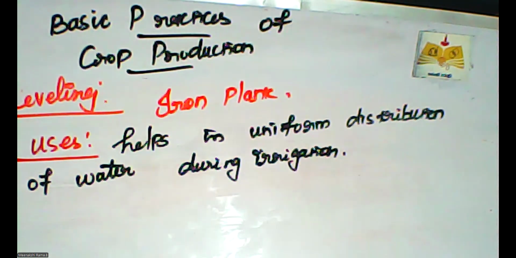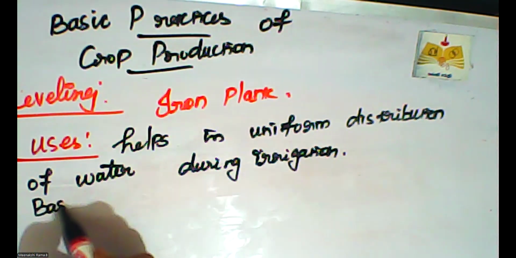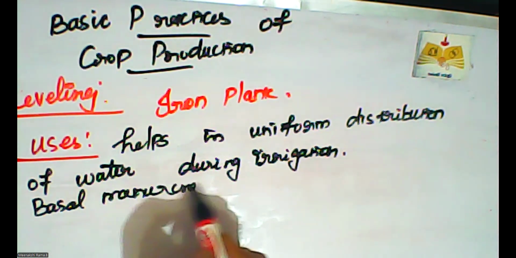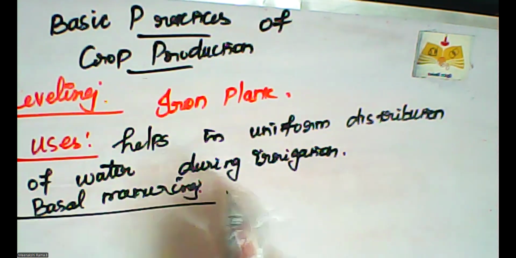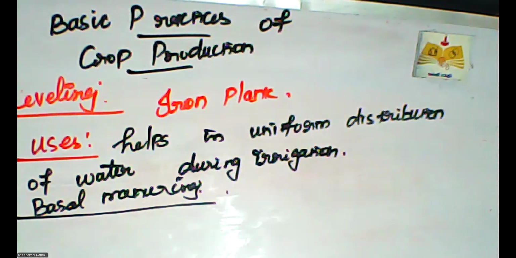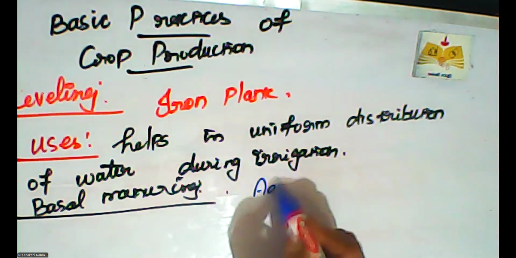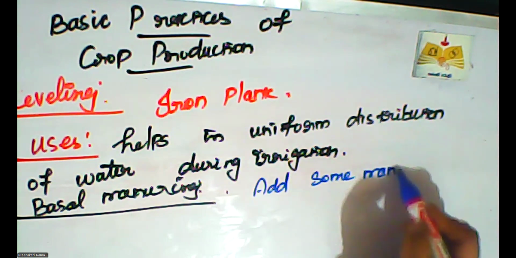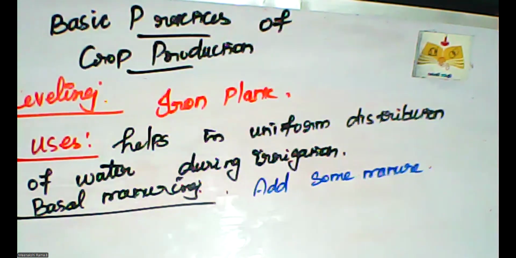Next is basal manuring. What is basal manuring? This concept is also very important, because manuring means adding manure to the soil. For what purpose do we add manure?